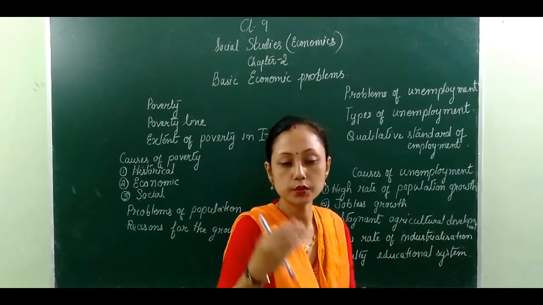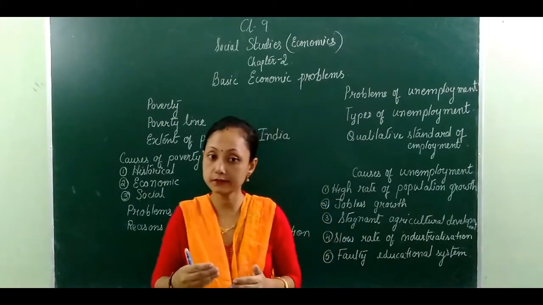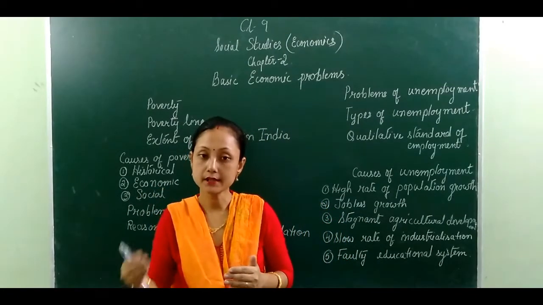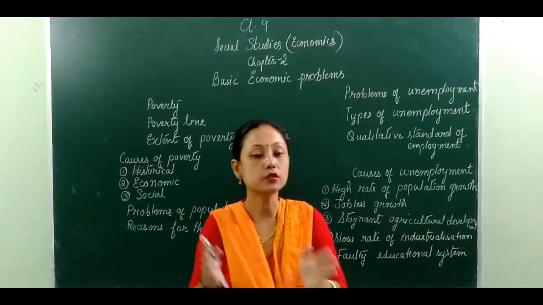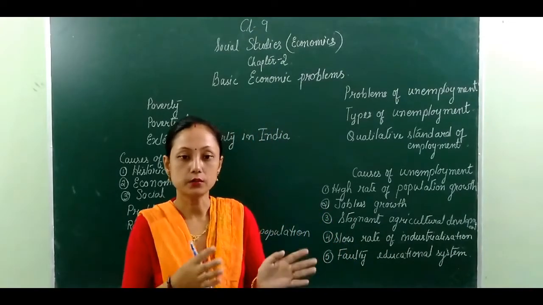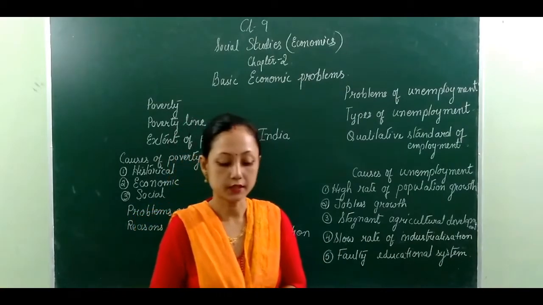These are the two important committees that have given us details about people, distinguishing between rural and urban, who live under the poverty line.